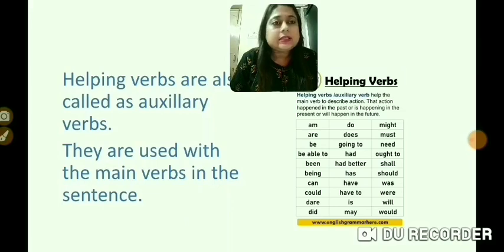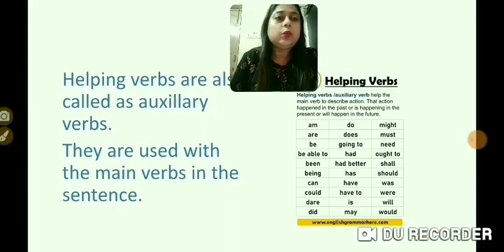That is is. So when any verb is used with the main verb, so in the sentence he is sleeping, sleeping is the main verb because it is telling about the action or the work which is being done, and along with it we are using the word is. So is an auxiliary verb or a helping verb because it helps the main verb.